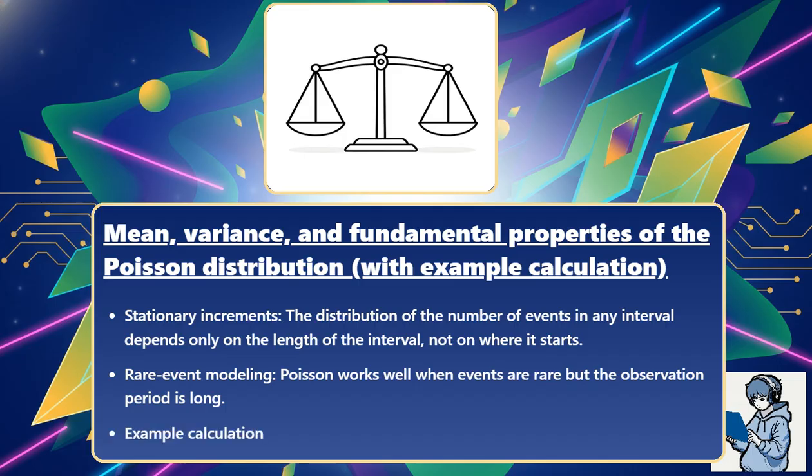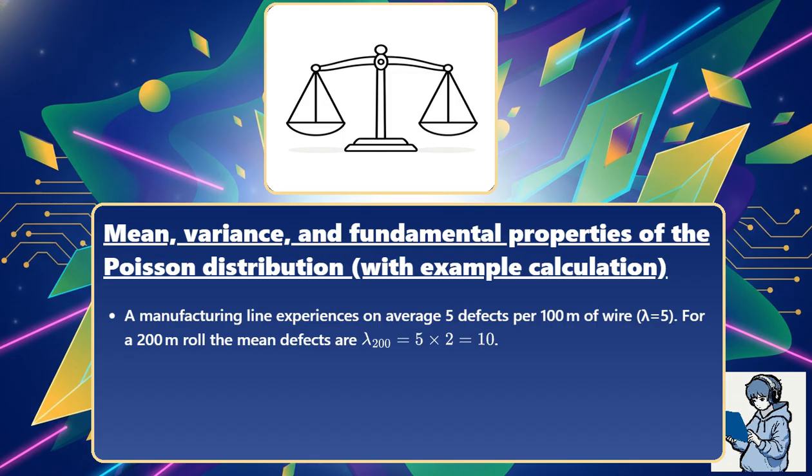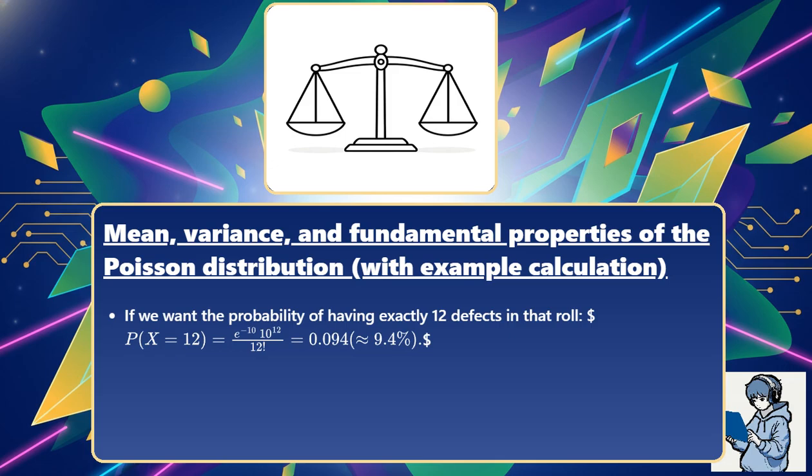Example calculation. A manufacturing line experiences on average 5 defects per 100 meters of wire, λ = 5. For a 200-meter roll, the mean defects are λ200 = 5 × 2 = 10. Mean equals 10 defects. Variance equals 10, so standard deviation equals the square root of 10, approximately 3.16. If we want the probability of having exactly 12 defects in that roll, P(X = 12) = e^(-10) × 10^12 / 12! = 0.094, approximately 9.4%.